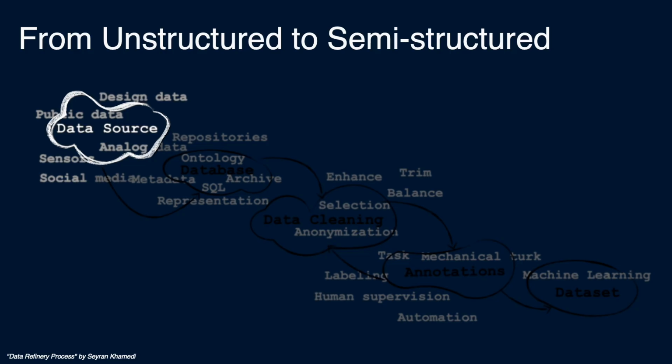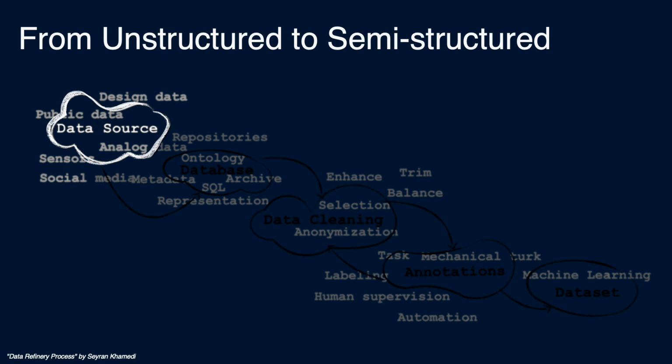Let's look closer at the process of creating a dataset for AI training from the technical perspective. At the beginning of the journey, we start with very raw data from various sources and modalities. This can include public data, social media, and analog data.